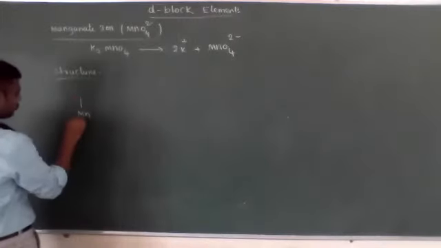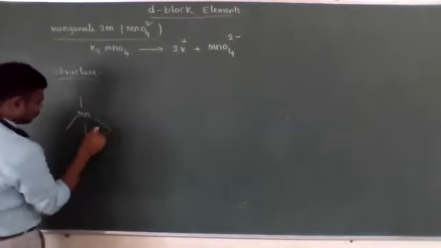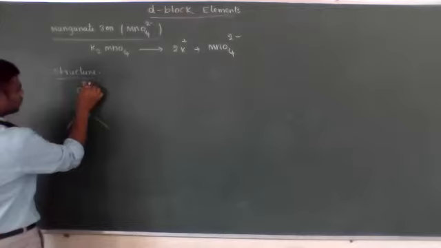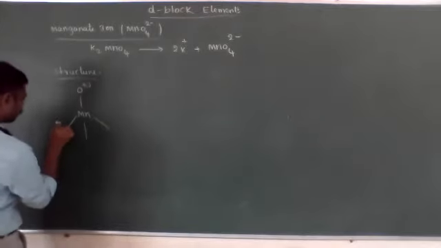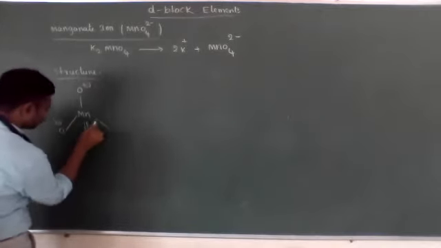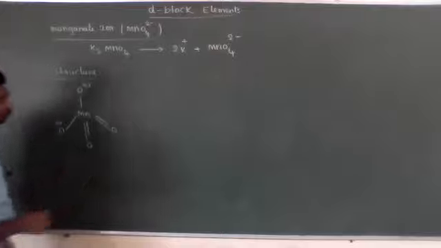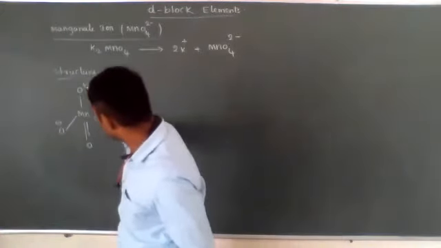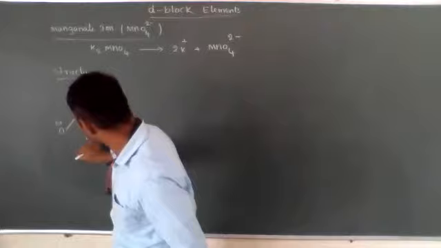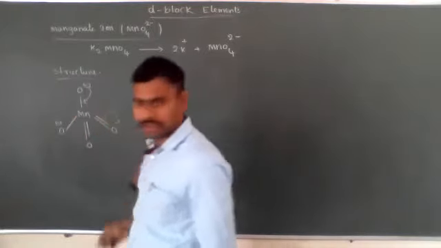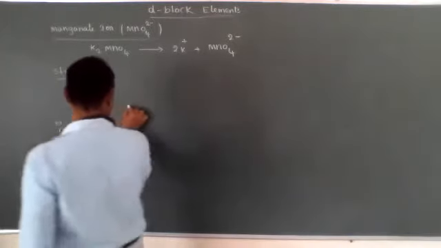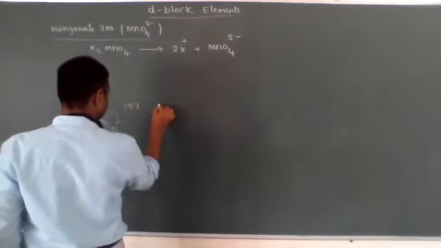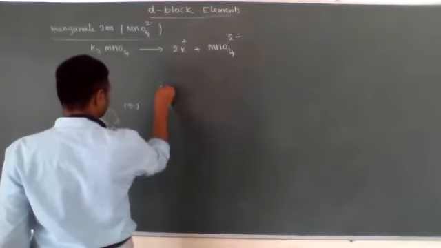Manganese, then O-, and O-, double bond O and double bond O. See this, the negative charge on the oxygen atom undergoes delocalization. They are involved in resonance. Then we can write the structure like this also.